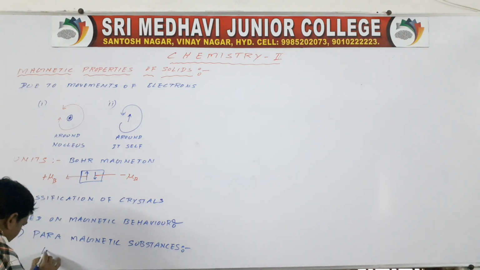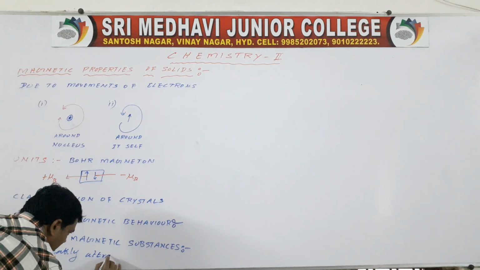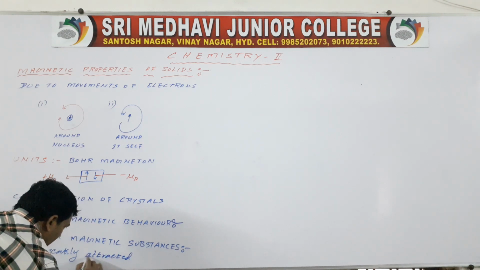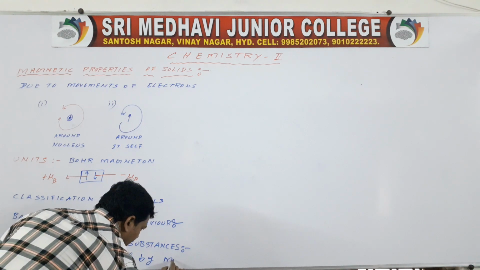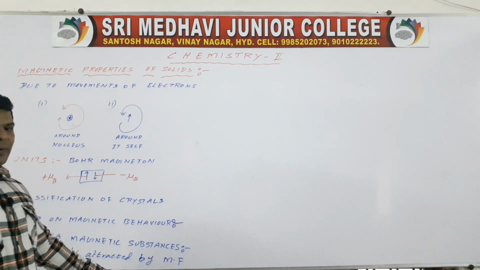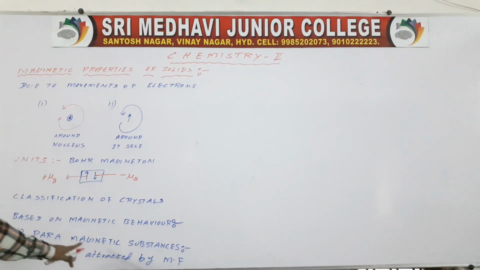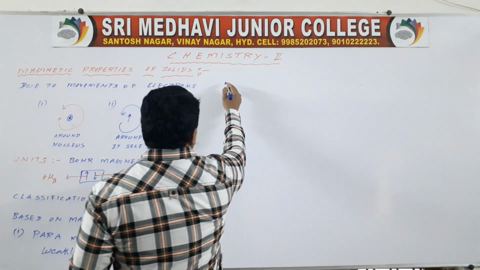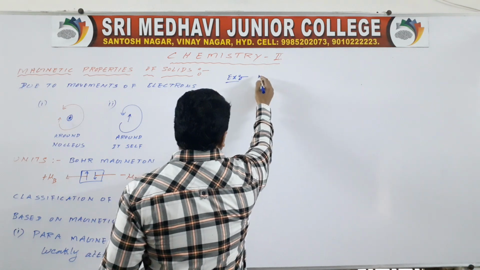So weakly attracted by the magnetic field. Then these are nothing but paramagnetic substances. Okay. Examples for paramagnetic substances, we already discussed in first year.